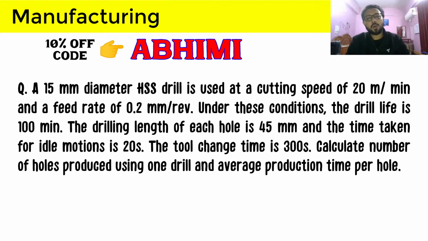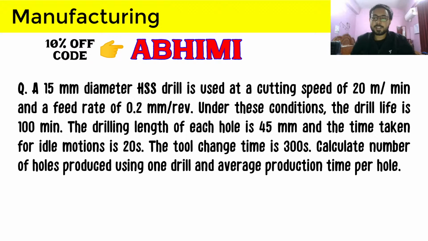The drilling length of each hole is 45 mm and the time taken for idle motion is 20 seconds. And the tool change time is 300 seconds. Calculate the number of holes produced using one drill and the average production time per hole. So we have to calculate two things. We have to calculate the number of holes that we are going to produce using this one drill, for which the information is provided here, and the drill life is also provided, 100 minute.